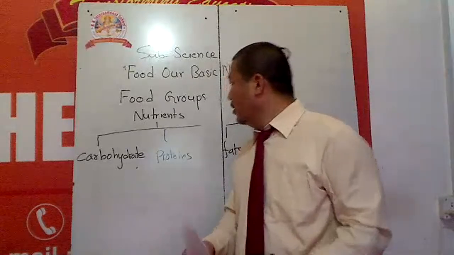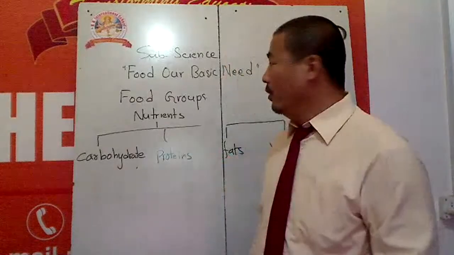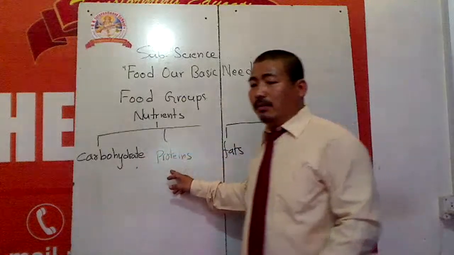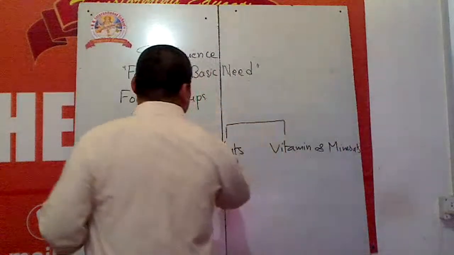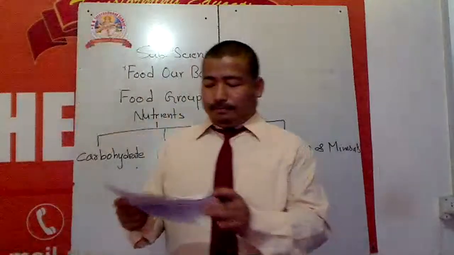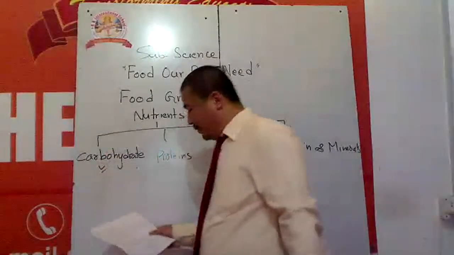These are the four major nutrients that we get from food. One is carbohydrate, another is protein and fats, vitamins and minerals. So first we are going to read about carbohydrate.